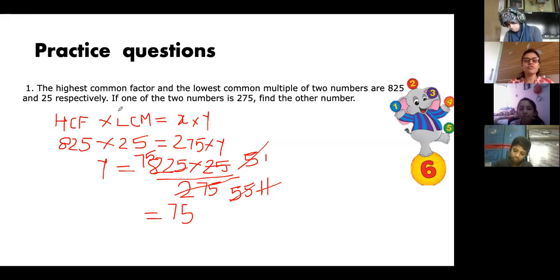Usually, the numbers are given and we find HCF and LCM, right? But here HCF and LCM are given and one number is given, and you have to find the other number. Is it clear? Now is it clear, Amina? Using this formula, you have to find the other number. Okay, so just try another question.